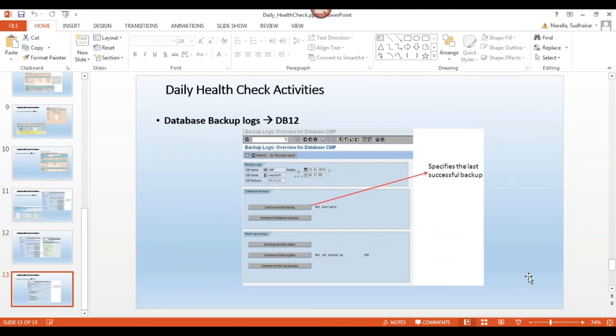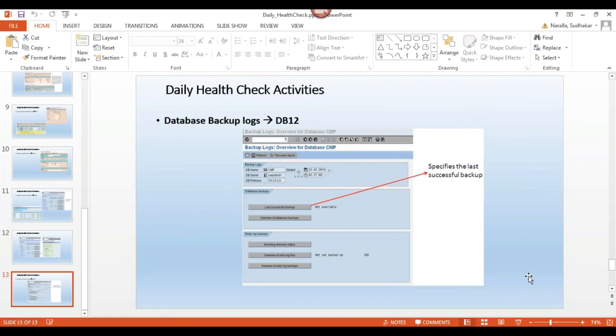There you can select the operating system and select the database, and you can see the supported kernel versions in the product availability matrix. First you need to select the product, database, operating system. Once we select this information, then based on that, we can see what supported kernel versions there are in the PAM.